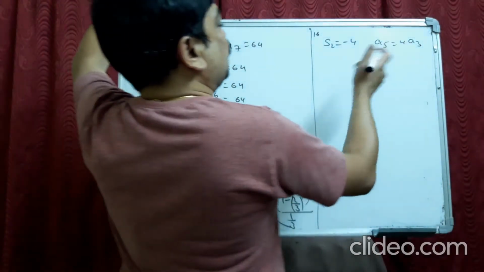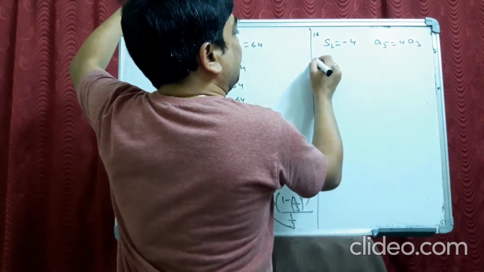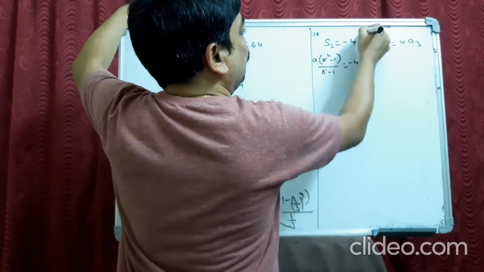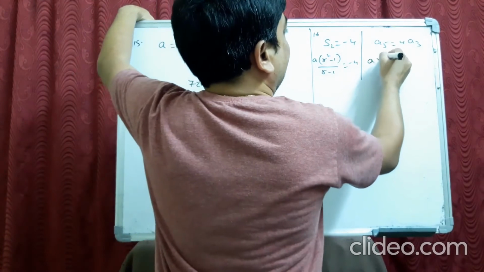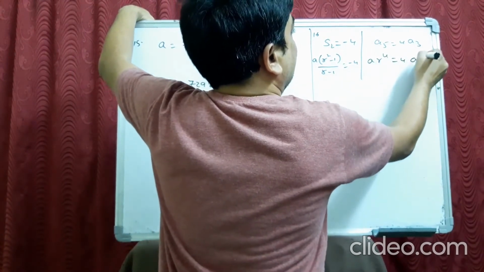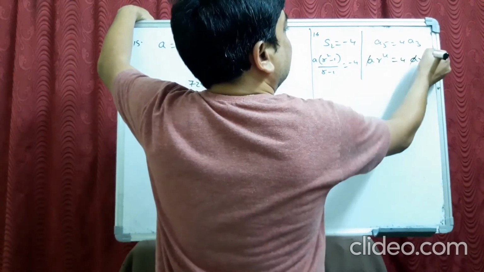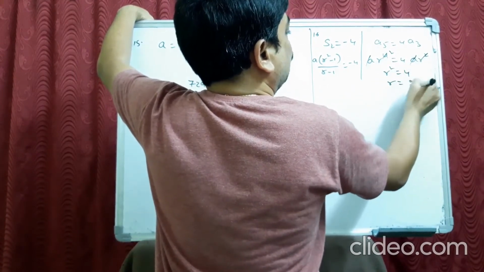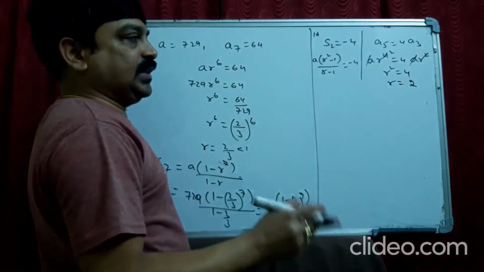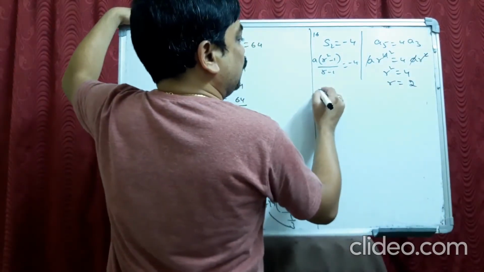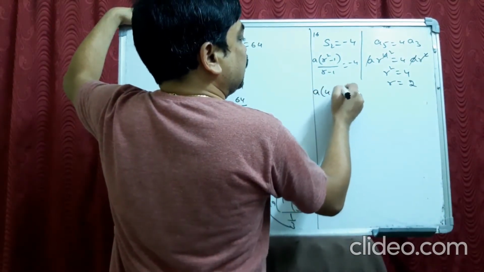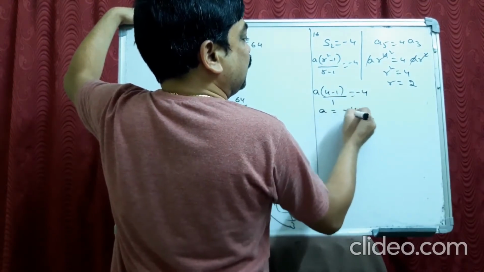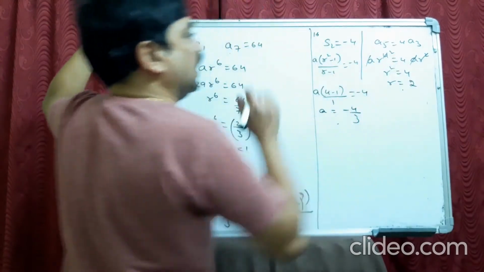So S2 means a into r square minus 1 by r minus 1 is minus 4. A5 is ar power 4, this is ar square, a gets cancelled, so r square is equal to 4. r equals 2, or minus 2 also you can take. If r is 2, it becomes a into 4 minus 1 by 2 minus 1 equals minus 4. So a is minus 4 by 3. You got the a value and r value.